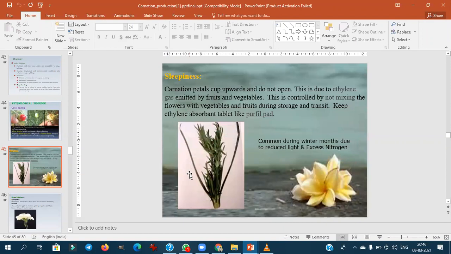This is sleepiness. Usually in the carnation, what will happen? The petals tend to grow upwards and they do not open. This is mainly due to ethylene gas emitted by the fruits and vegetables when we store them in the cold storage. This can be controlled by not mixing the flowers with the fruits and vegetables during the storage and transportation. So keep the ethylene absorbent tablets in the storage or transportation.